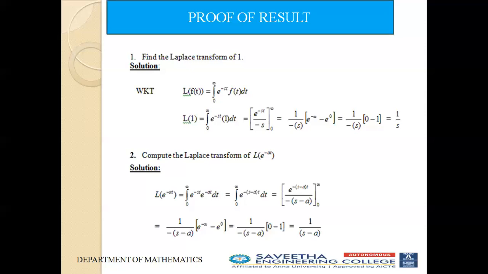The integral of this term will be e power minus (s minus a) into t divided by minus of (s minus a), because the coefficient of t is minus of (s minus a), applying the limit 0 to infinity. Now we take the common term 1 divided by minus of (s minus a). We get e power minus infinity, the upper limit, minus e power 0, the lower limit. So we get the result 1 divided by s minus a.